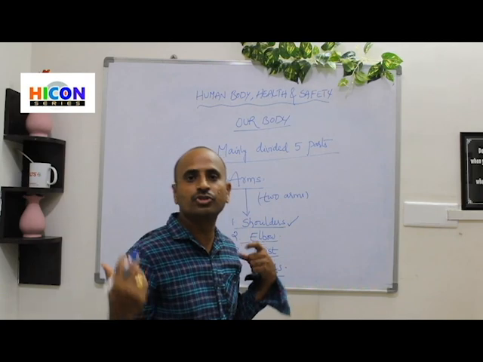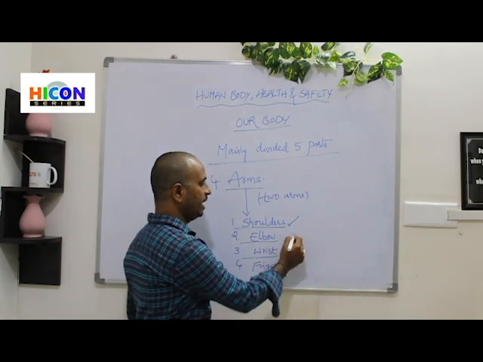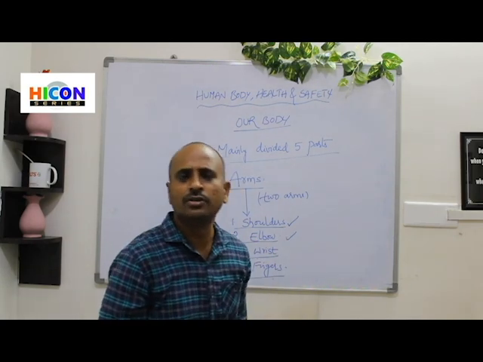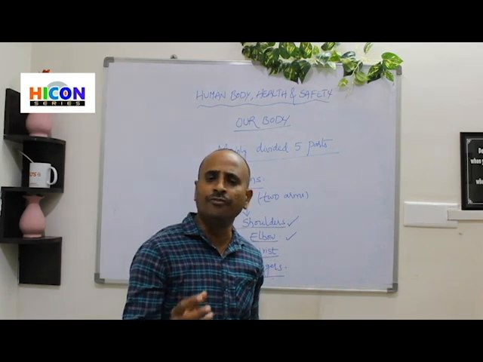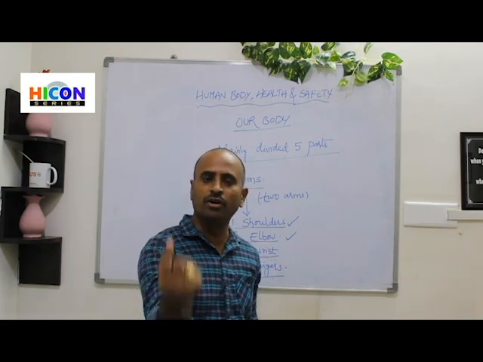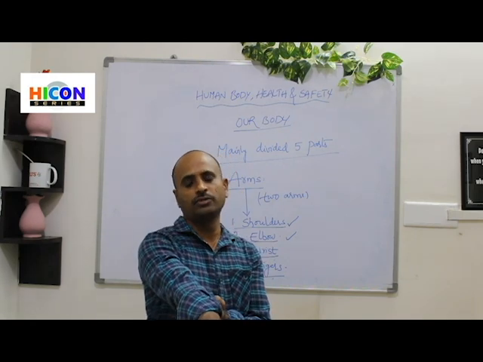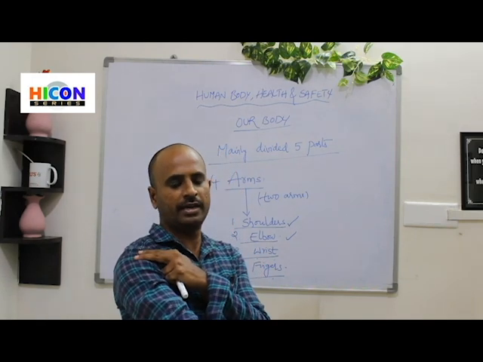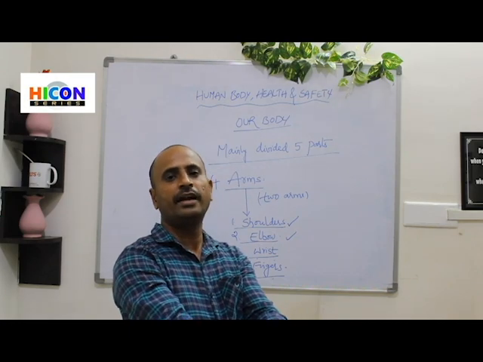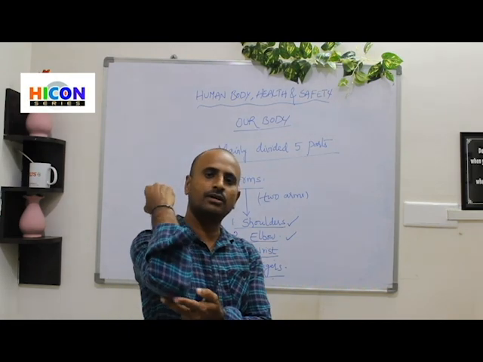So in total we have 2 shoulders. Next one is elbow. The part where we can fold the hand is called elbow. So elbow is present between the shoulder and hand. So this is called elbow.